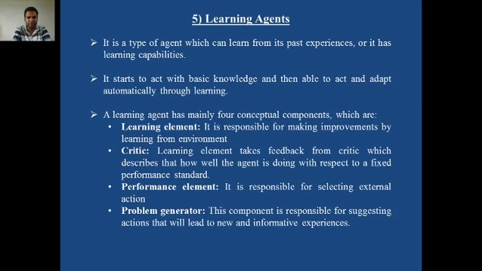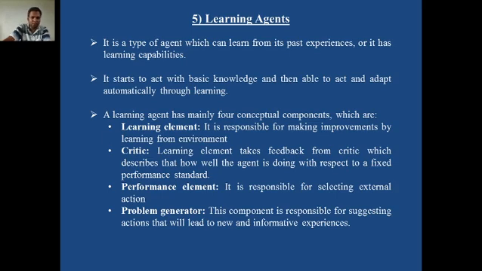Here we come back to the previous slide. The learning element is responsible for making improvements by learning from the environment. The learning element takes feedback from the critic, which describes how well the agent is doing with respect to a fixed performance standard. That means some standards are there. For example, we ask another driver or car owner who always goes daily to Pune from Sangamner, what is your feedback, what are the standards.